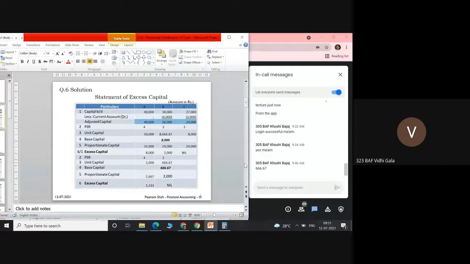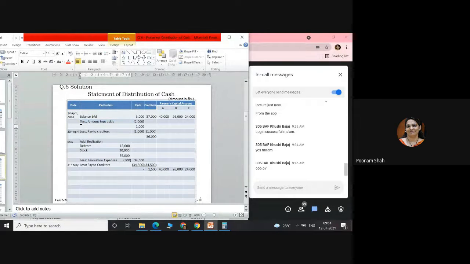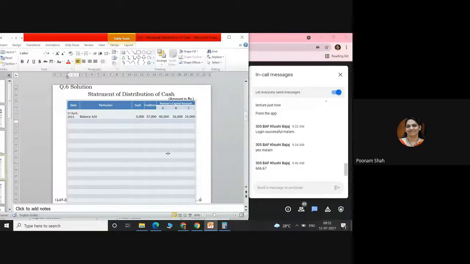Yes, ma'am. Okay. So this is what I have taken. Balance on 1st April 2013. Your balance sheet is given on 31st March 2013. So next day we will start with piecemeal distribution.